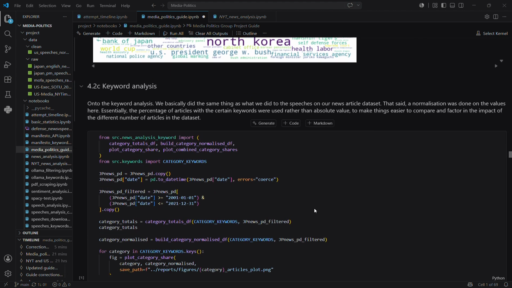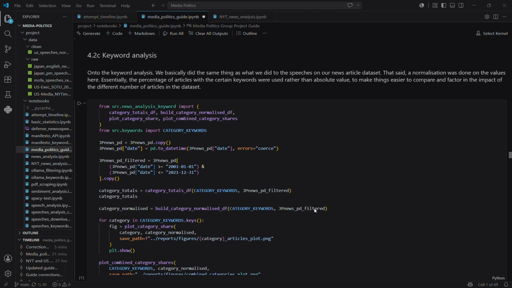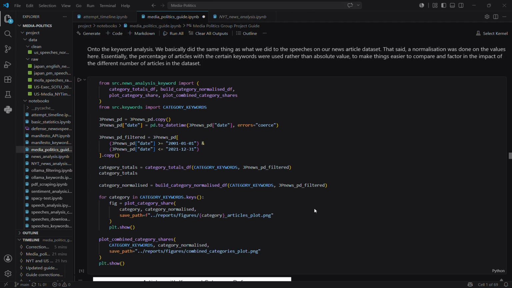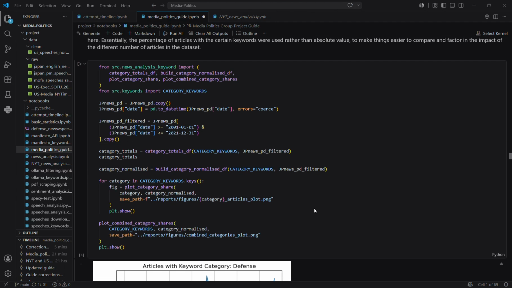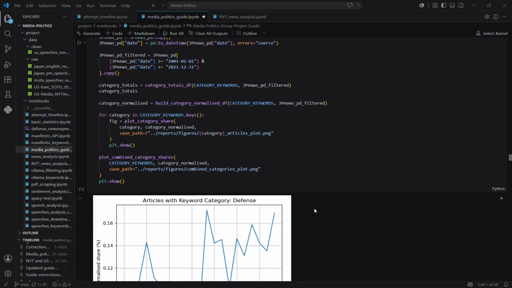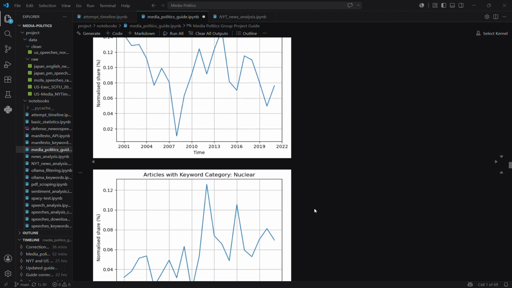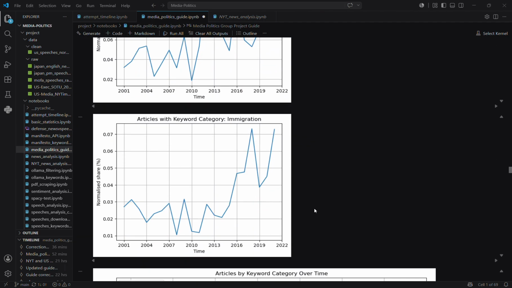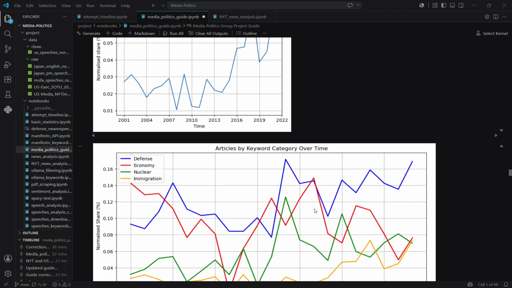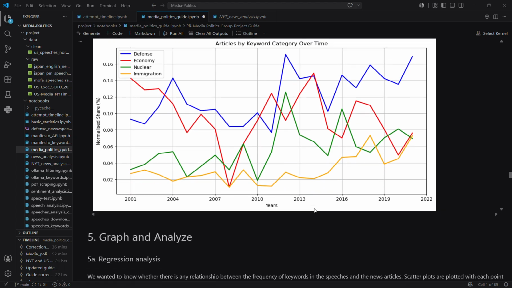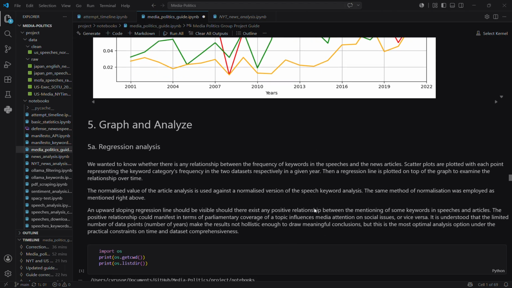For the keyword analysis, we do the same thing as before. We normalize the values so that the results are not skewed in favor of the years which have more articles in general. So we see defense, economy, nuclear, and immigration. And here are the four of them together. And now we're going to see the graphs.